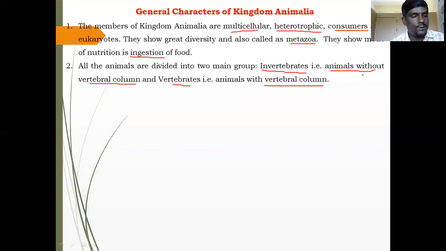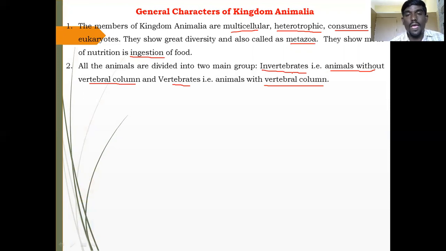So what is the actual difference between vertebrates and invertebrates? Animals without backbones are called invertebrates. Examples are jellyfish, slug, snail, crab, and octopus.